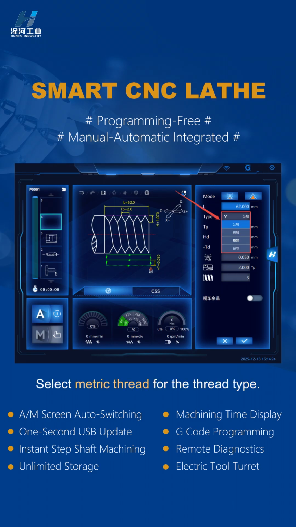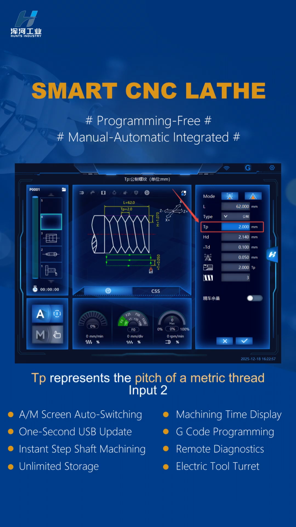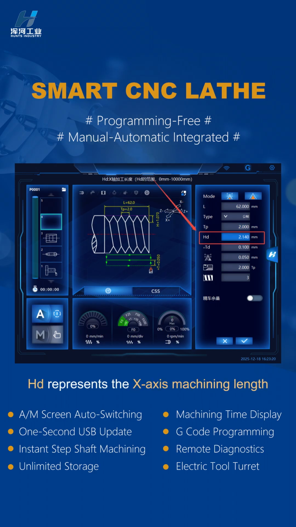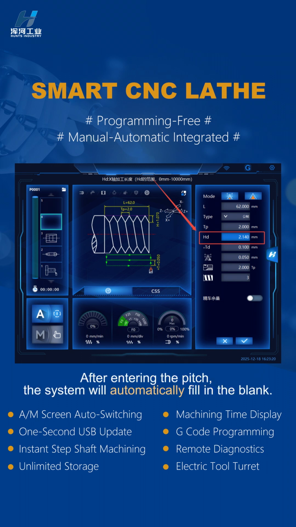Select the metric thread for the thread type. TP represents the pitch of a metric thread, input 2. HD represents the X-axis machining length. After entering the pitch, the system will automatically fill in the blanks.